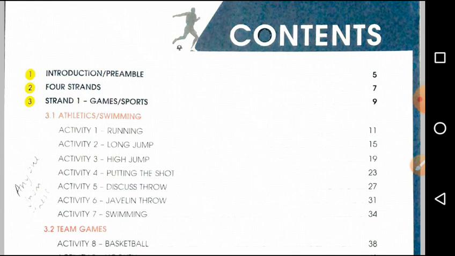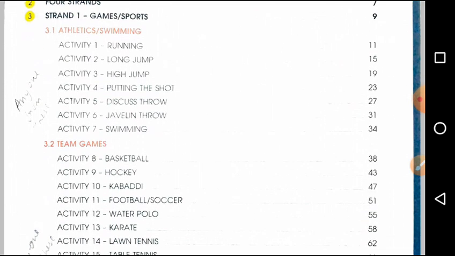You have to submit it by the end of the next month, February. Hopefully between 20 and 25 February you have to submit your project work. So you have to start as soon as possible so that you can complete it within time.